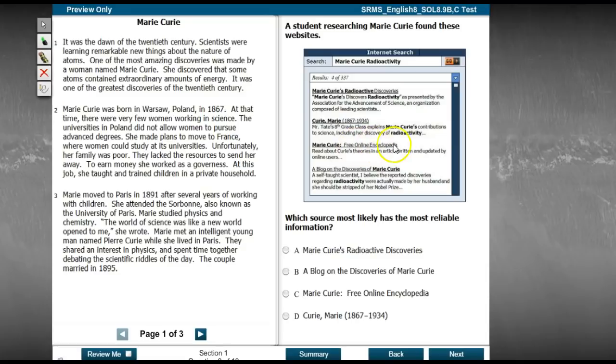Marie Curie Free Online Encyclopedia, read about Curie's theories in an article written and updated by online users. A self-taught scientist: I believe the reported discoveries regarding radioactivity were actually made by her husband, and she should be stripped of her Nobel Prize. So which one is your best, most reliable source for information about Marie Curie? We're going to call it A, B, C, and D.